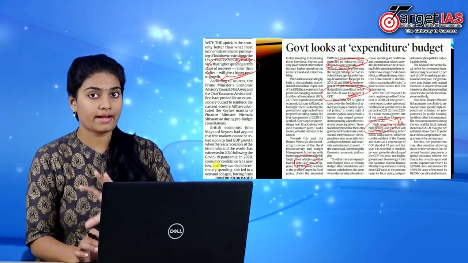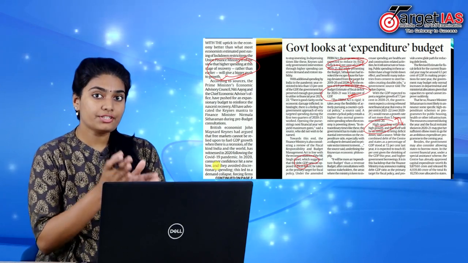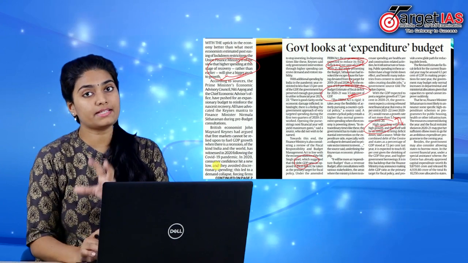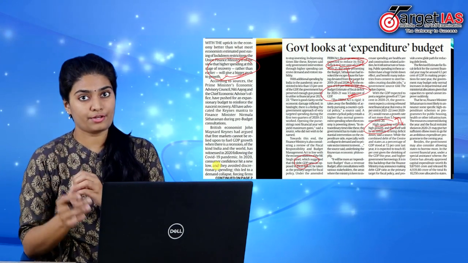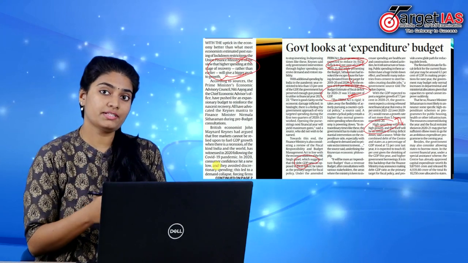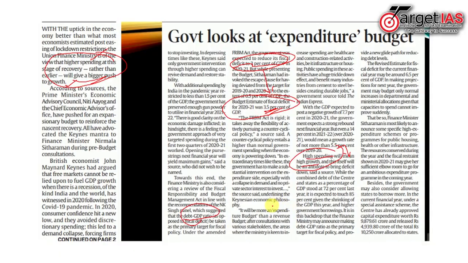Now, in this backdrop, the Finance Minister has resorted to shift the primary fiscal policy target from fiscal deficit to debt to GDP ratio. So, the present budget will be more of an expenditure budget than a revenue budget.